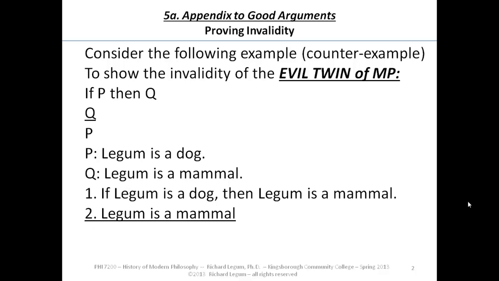That one was true. The second premise is Legum is a mammal. Well, humans are mammals, right? Therefore, conclusion, Legum is a dog. You might not be happy with me today, or you might be using a dog as man's best friend. Well, I'm talking about a dog, arf, arf, that kind of dog. That one is false.